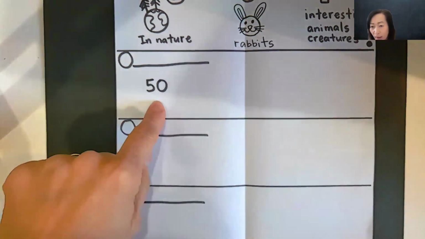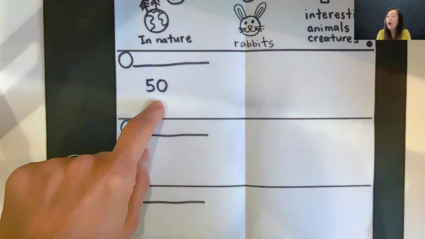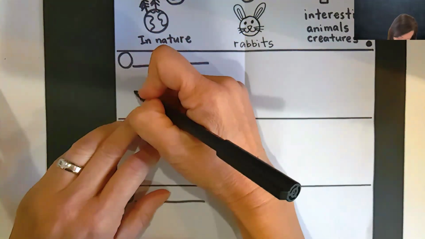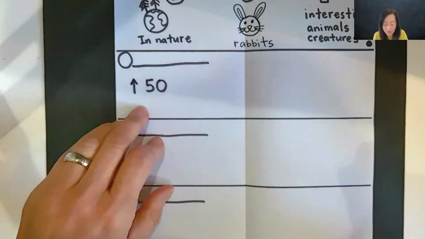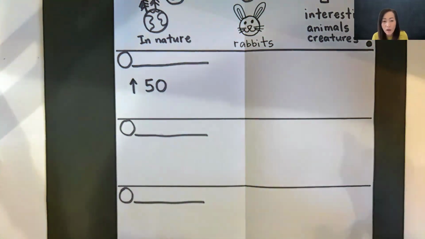Well, I don't see everybody writing. I already wrote it. Come on, everyone. There you go. 50. Over 50. So I'm going to put an arrow. More than 50. Over 50 or more than 50. Over 50 of what? Candy canes?